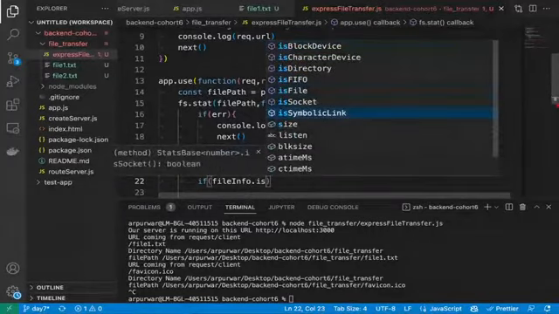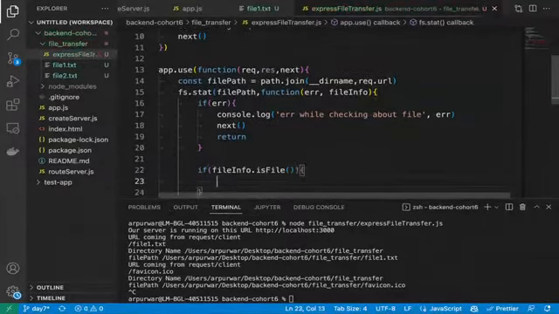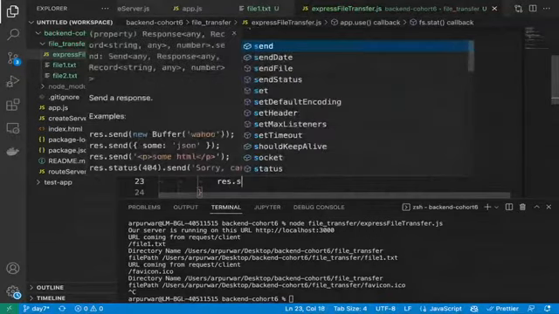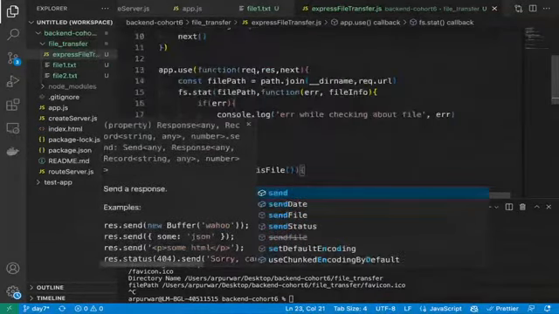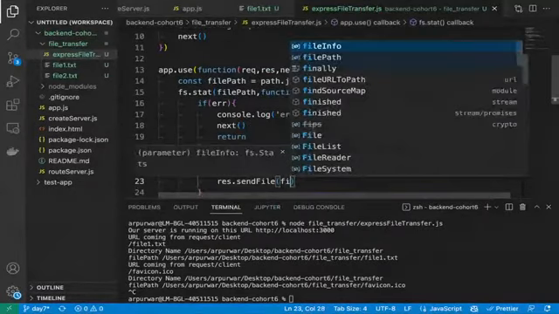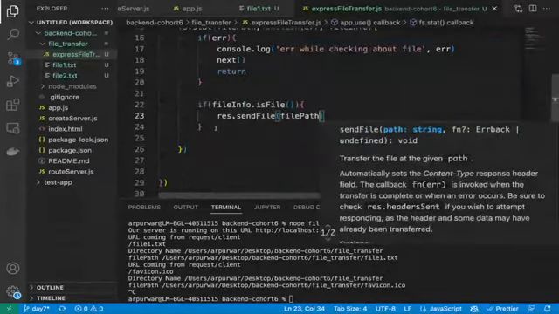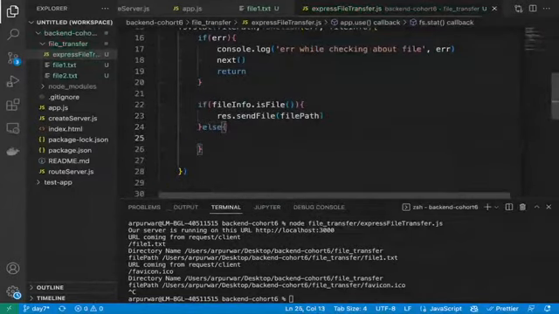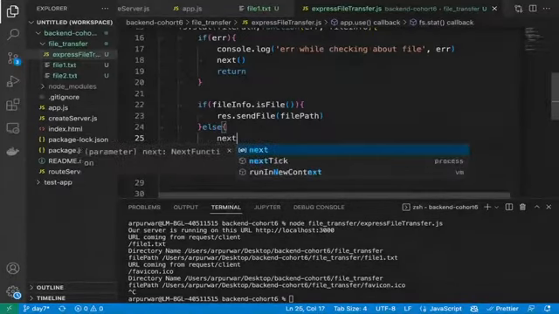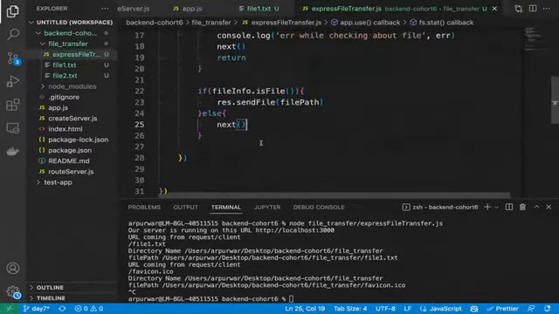You can see a lot of methods are there. We are checking if it is a file. If that's the case, we will simply call response.sendFile and pass the file path. Else we will simply return next.